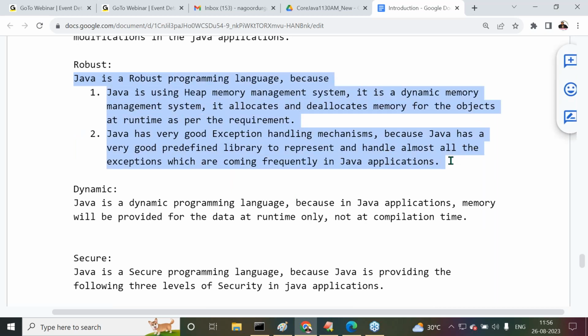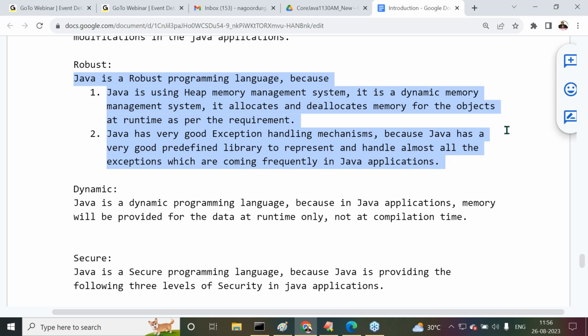Java is a robust programming language because of two reasons. First, Java has a very good memory management system in the form of heap memory management system. It is a dynamic memory management system. It allocates and deallocates memory for the objects at runtime as per the requirement. Second, Java is very good at exception handling mechanisms.